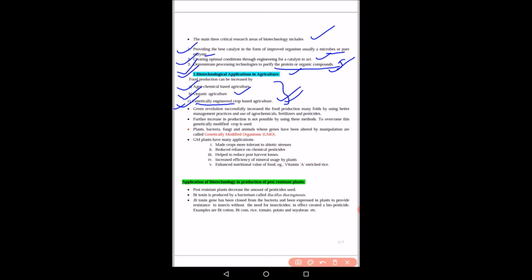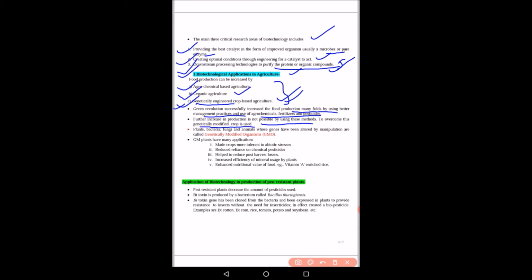Now the green revolution successfully increased food production many folds by using better management practices and use of agrochemical fertilizers and pesticides. Further increase in production is not possible by using these methods. So to overcome this, genetically modified crops are used.